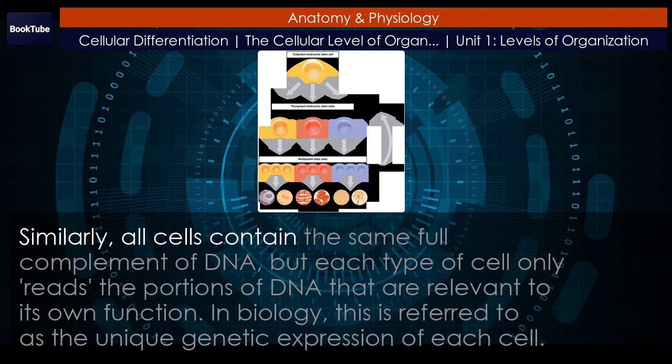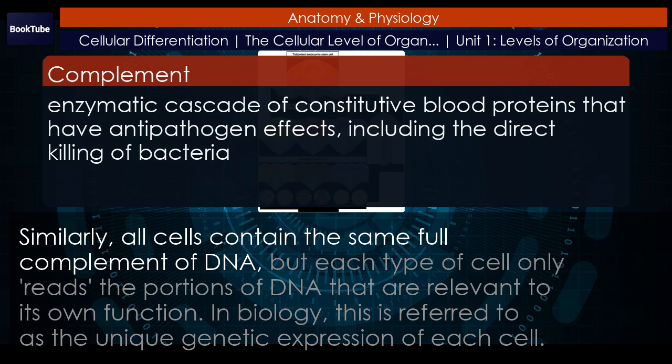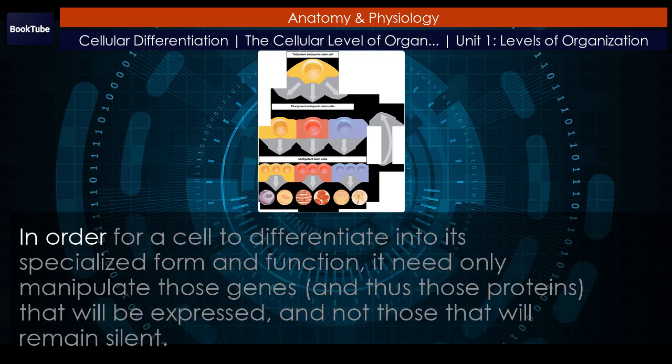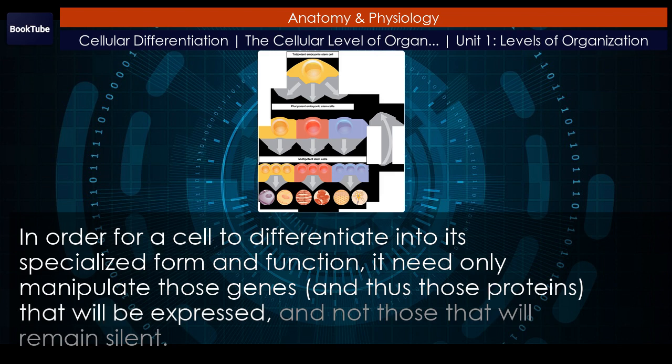Similarly, all cells contain the same full complement of DNA, but each type of cell only reads the portions of DNA that are relevant to its own function. In biology, this is referred to as the unique genetic expression of each cell. In order for a cell to differentiate into its specialized form and function, it need only manipulate those genes, and thus those proteins, that will be expressed, and not those that will remain silent.